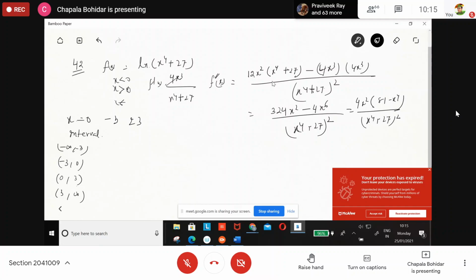Because our domain is all real numbers. It is x to the 4 plus 27, so we are not getting an imaginary value. So it is all real numbers. So here, f double dash x.